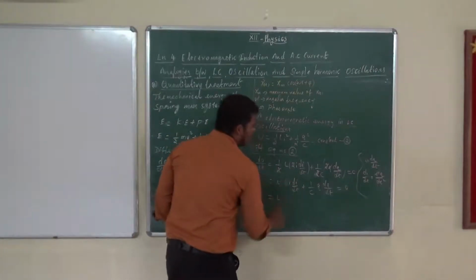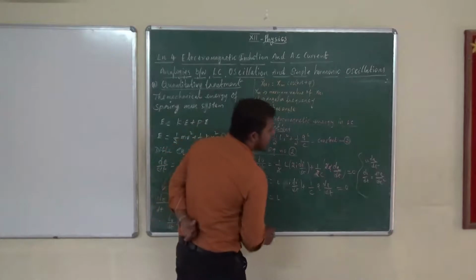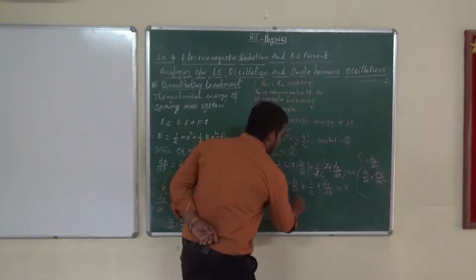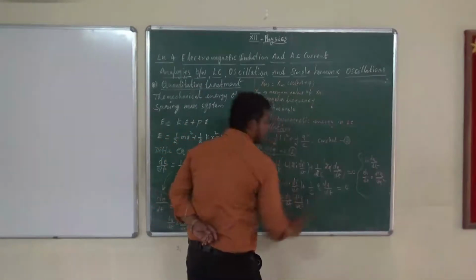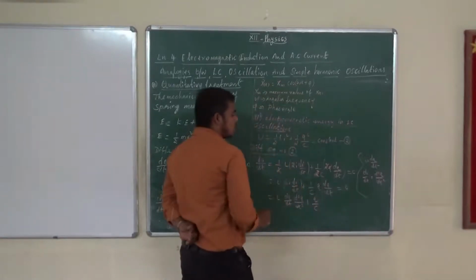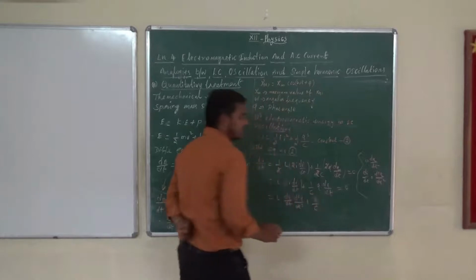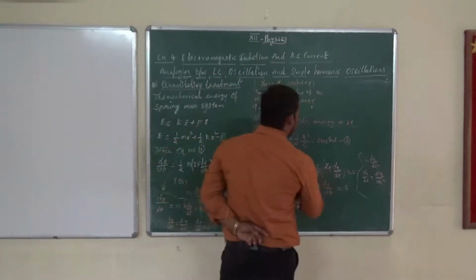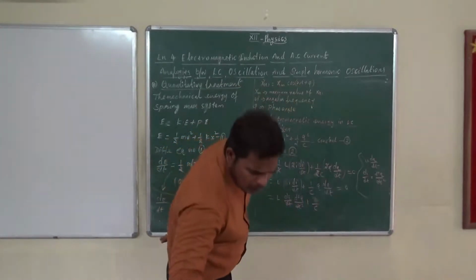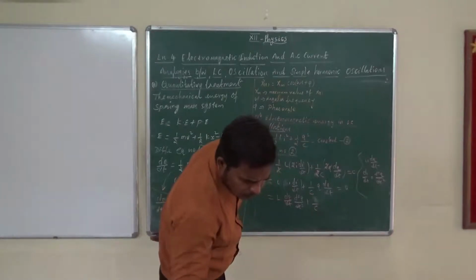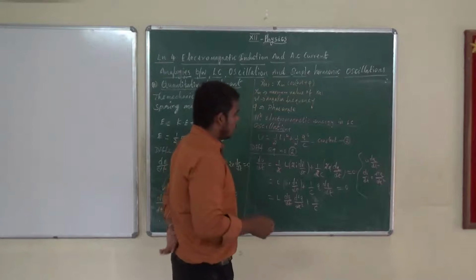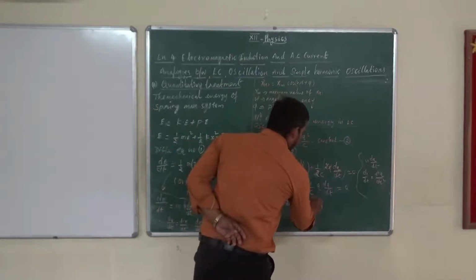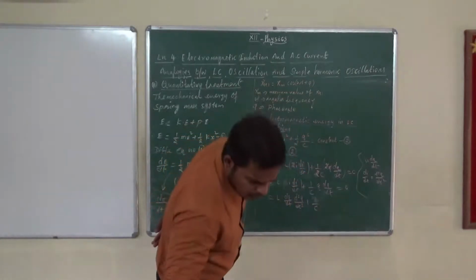So L, i is dq by dt, and the rest of the term di by dt is d square q by dt square, plus q by C. Otherwise we can write 1 by C.